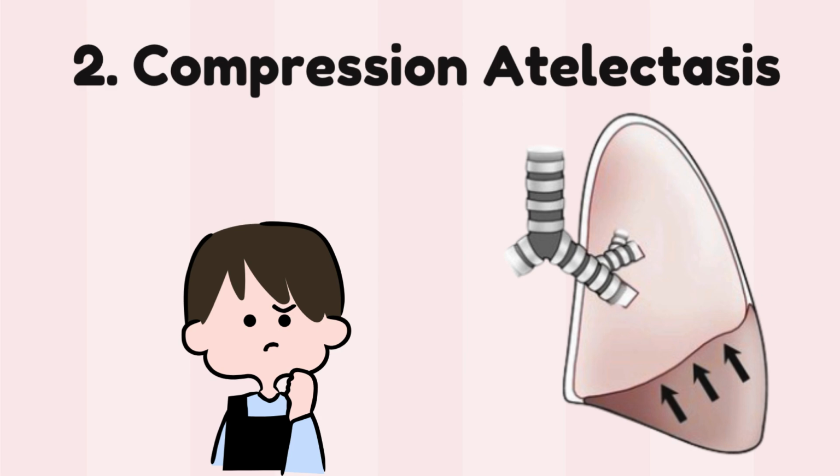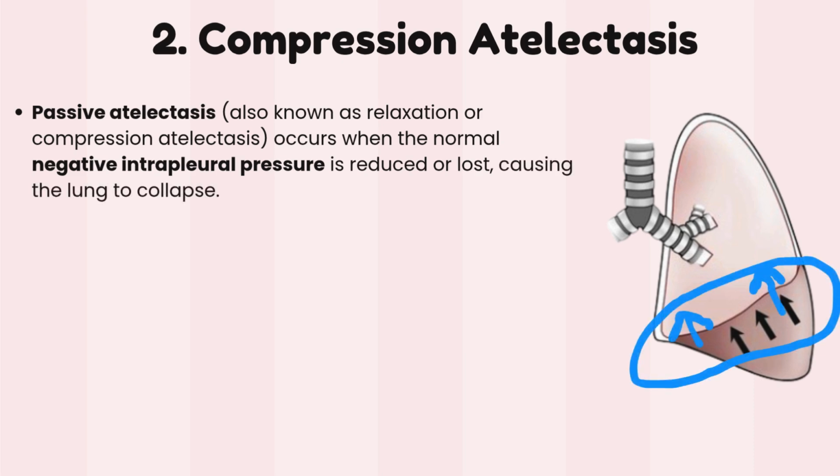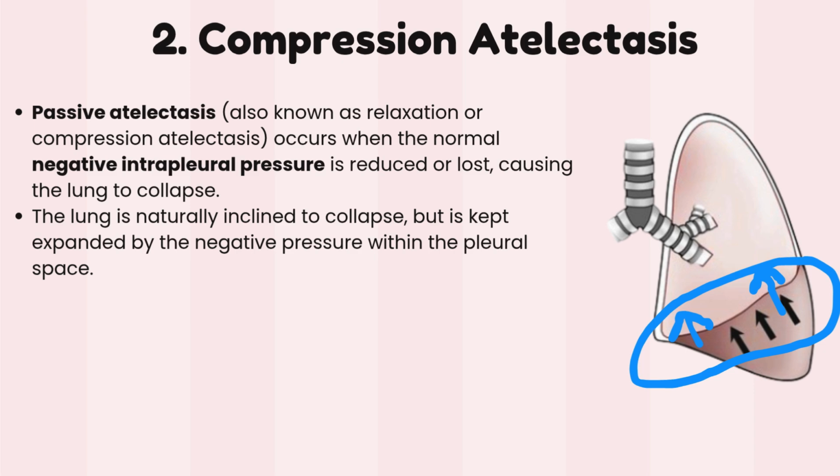Compression atelectasis. Passive atelectasis, also known as relaxation or compression atelectasis, occurs when the normal negative intrapleural pressure is reduced or lost, causing the lung to collapse. The lung is naturally inclined to collapse, but is kept expanded by the negative pressure within the pleural space.